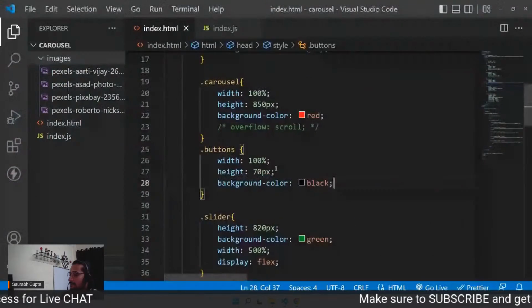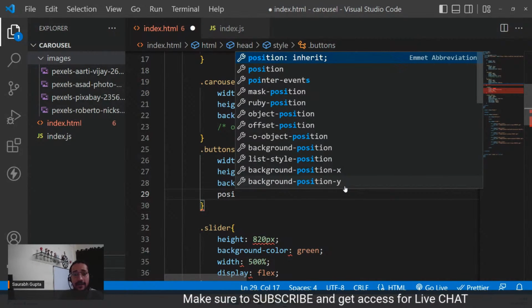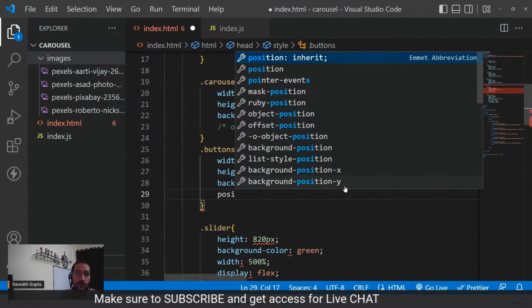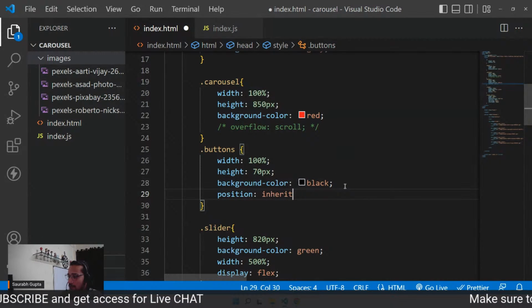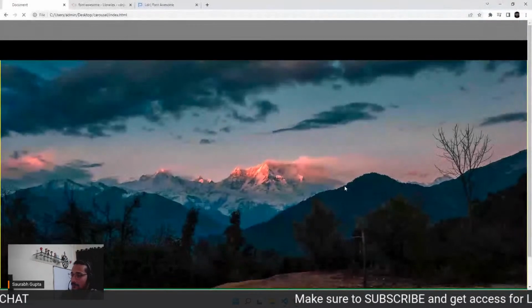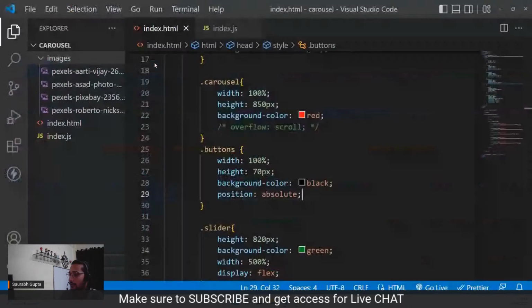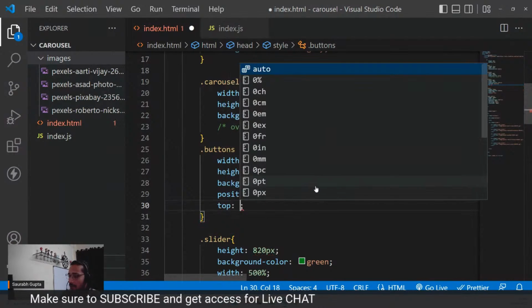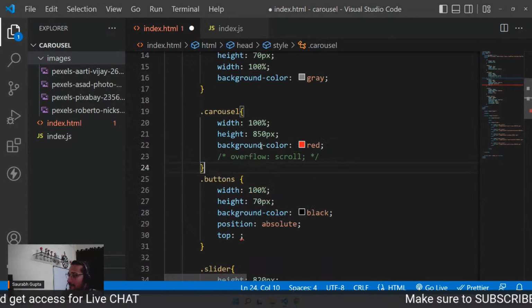But I don't want it here. So I'm going to give it a position. Again, for all the guys who don't understand positions, who are new to CSS, please watch my HTML and CSS essentials. We have also learned positions there. So position of, I'm going to give it absolute. Okay, now it's on top of the image. And now I can move it down. So for that, I can use top of, and also let's give it parent a position.